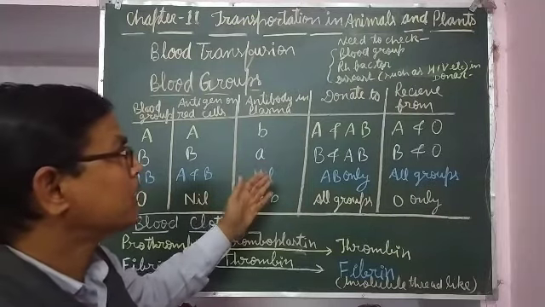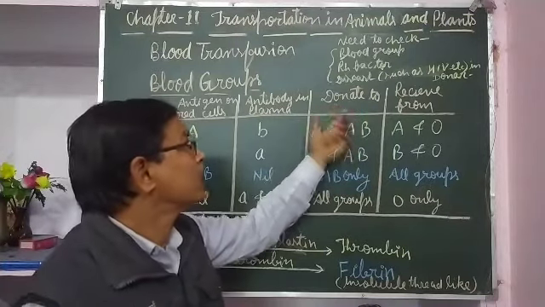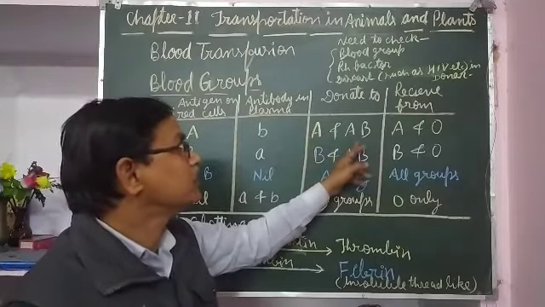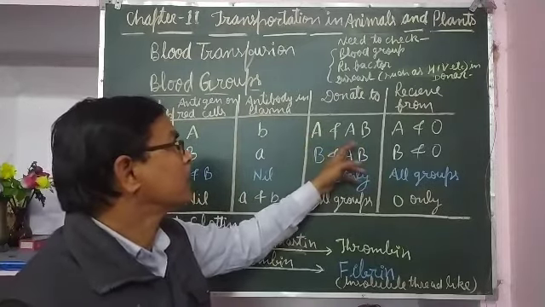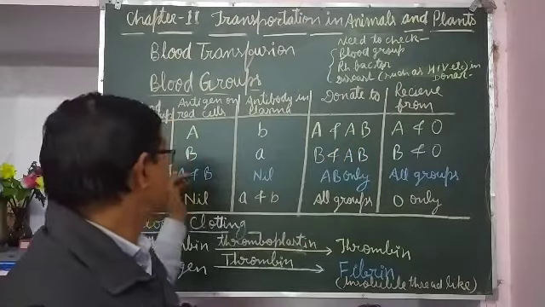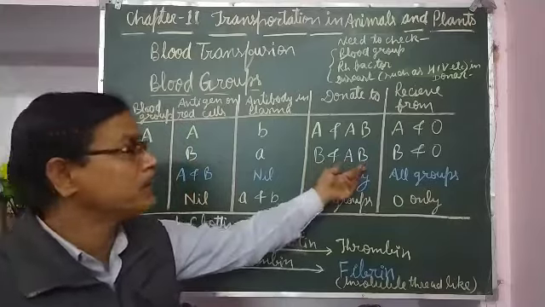Who can donate to whom? A can donate to whom? A can donate to A and AB. Blood group B can donate to blood group B and blood group AB.